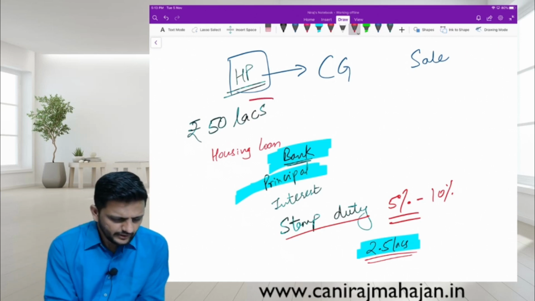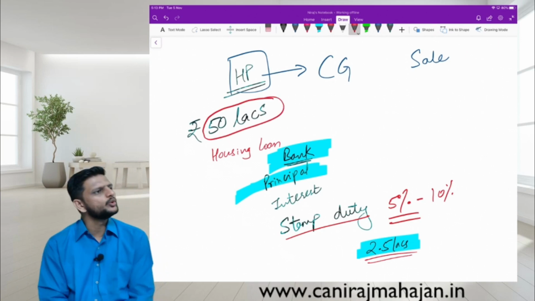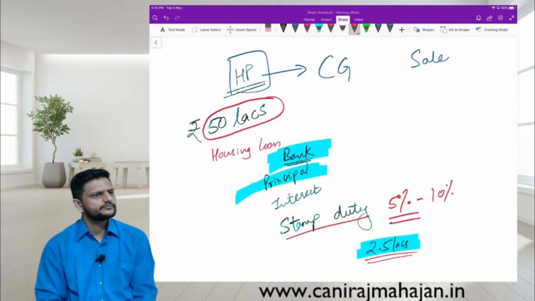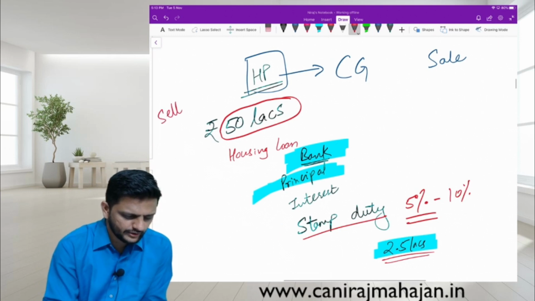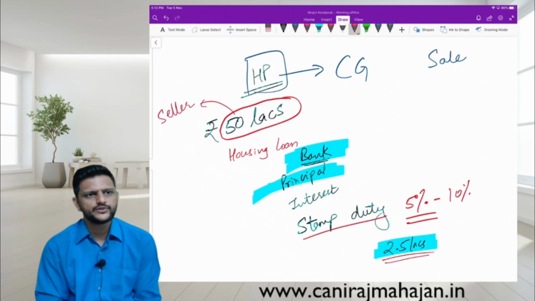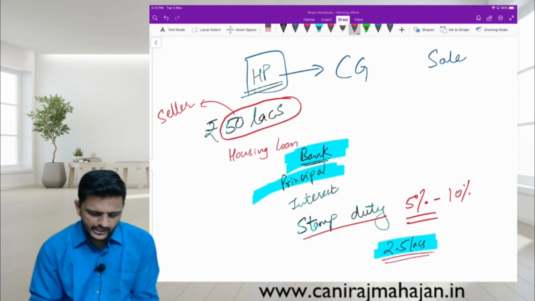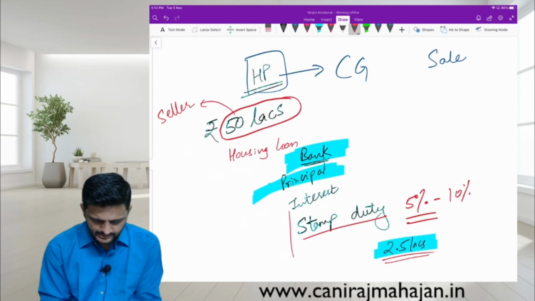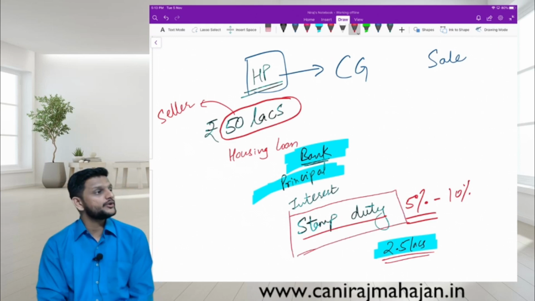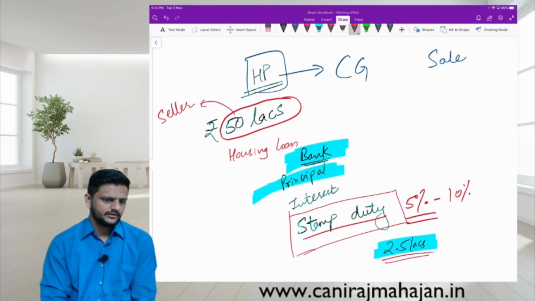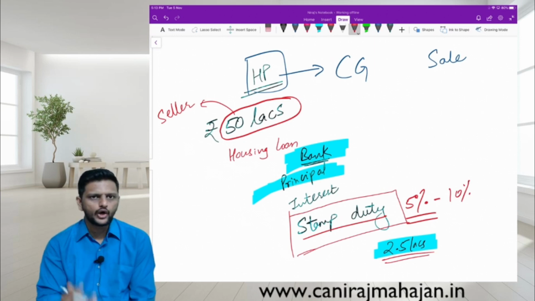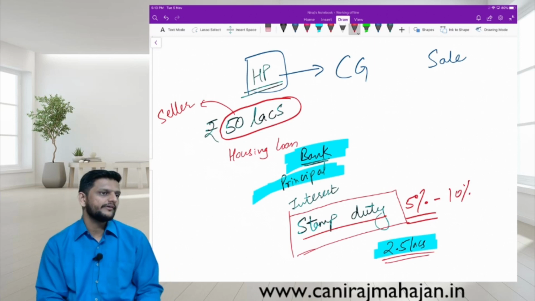This 50 lakhs was paid to whom? When you purchased, to the original seller. That is your cost of acquisition, as well as stamp duty, which is also allowed as cost of acquisition, because without this cost you could not acquire or purchase the property. So it is allowed as cost of acquisition.